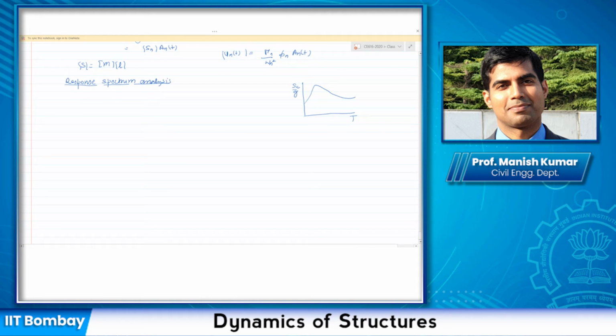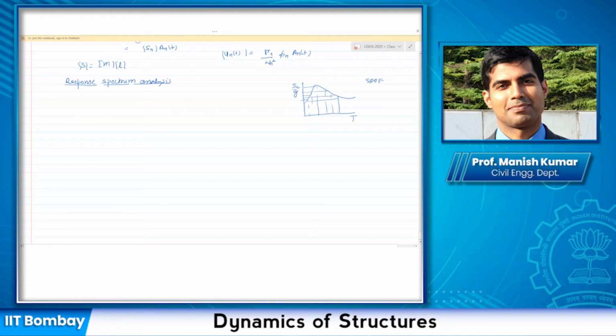Response spectra is always defined for a single degree of freedom system. Now my different modes will have different time periods, and they will have different peak responses depending upon the time periods of each mode. I hope that is clear.